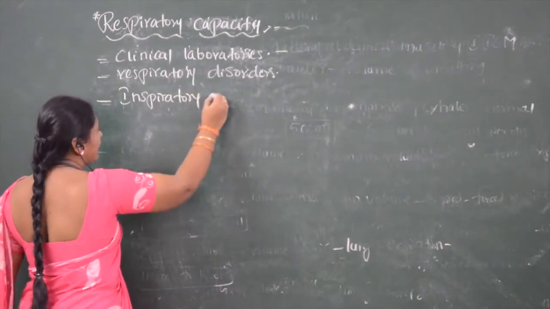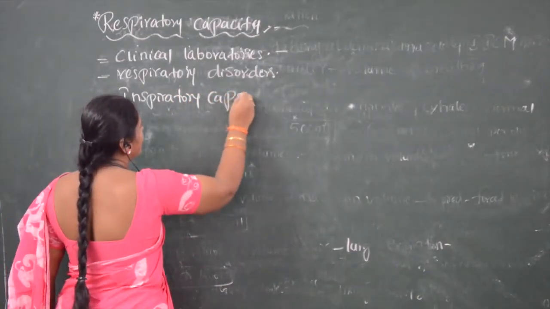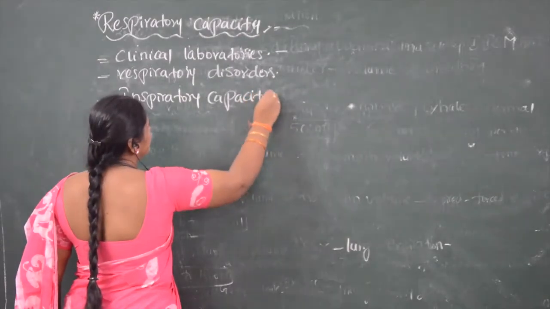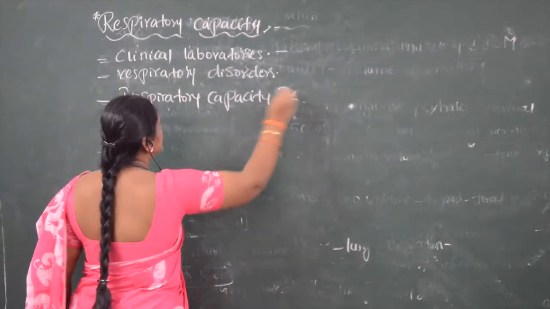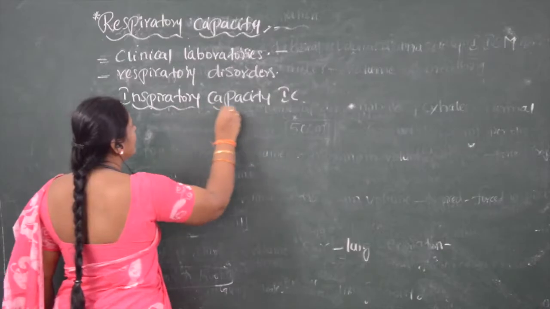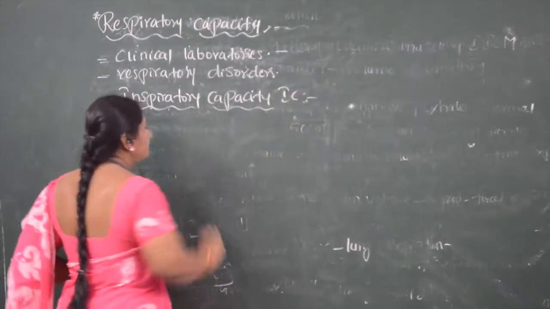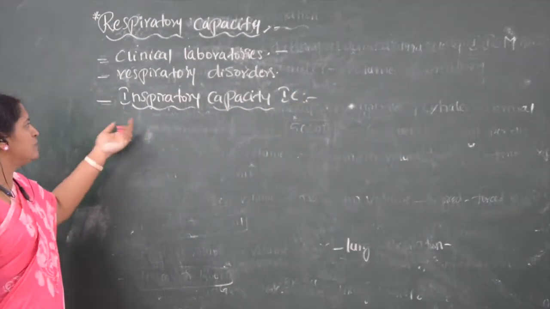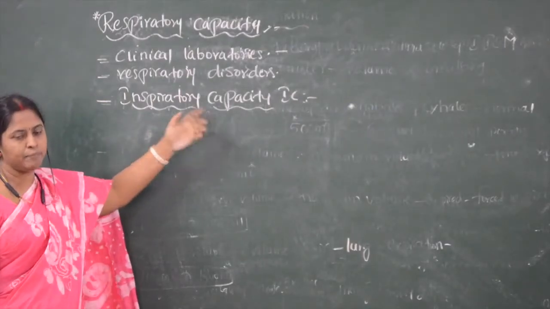Inspiratory capacity. Again, I am saying, children, very important. How do we calculate inspiratory capacity? Before calculating, what is meant by inspiratory capacity?